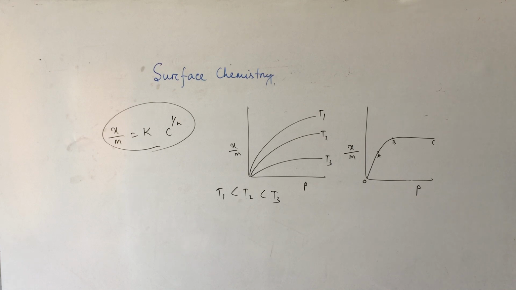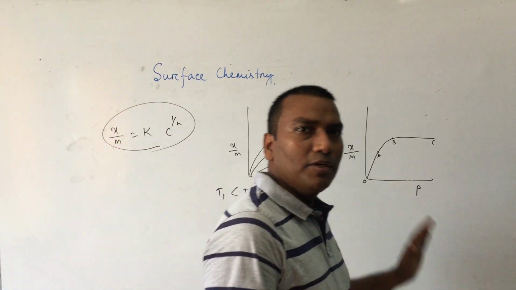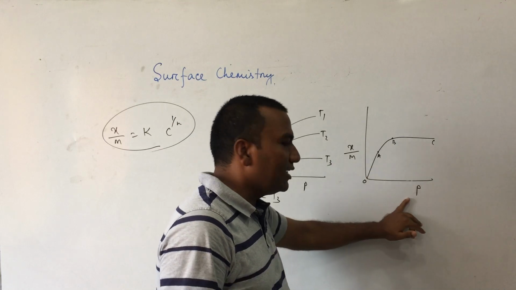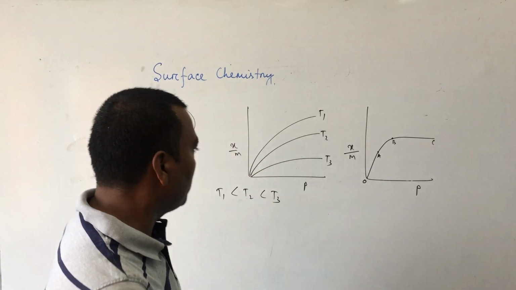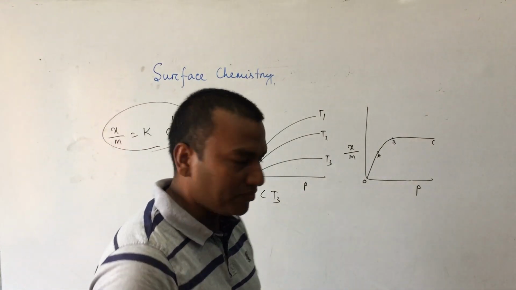What is p? p is the pressure. So Freundlich adsorption isotherm is an empirical relation between the quantity of gas adsorbed by unit mass of solid and pressure at a particular temperature. When the accumulating substance is gas, we take pressure. When it is liquid, in place of pressure we take concentration.